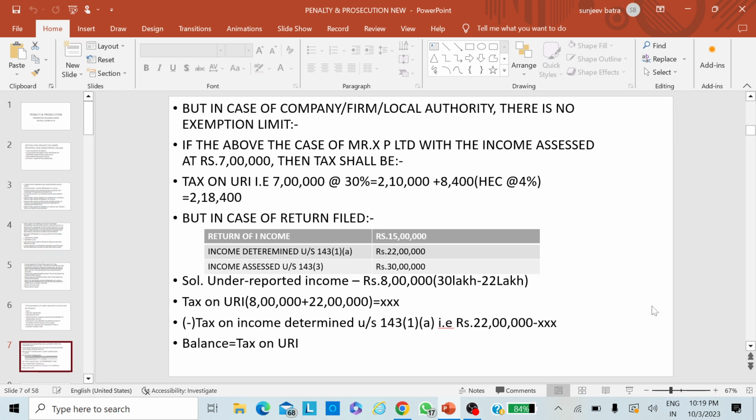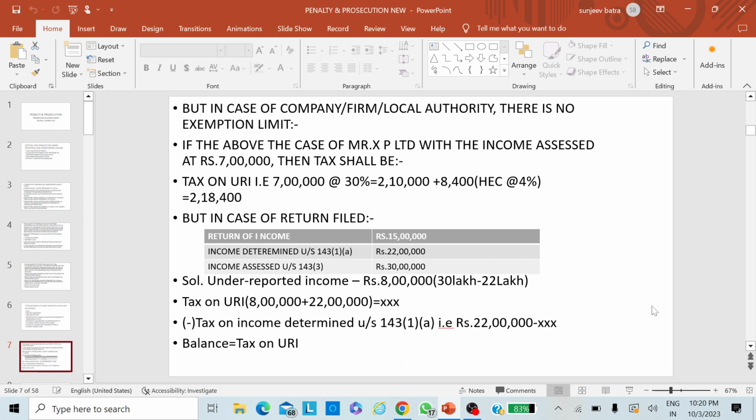Mr. X Private Limited is a concern and the income assessed is rupees 7 lakh, as you can see in the slide illustration. The direct tax is calculated at the rate of 30%, because it is a case of a domestic company and the tax rate is 30%. On that amount you can see the tax amount is 2 lakh 18,400.